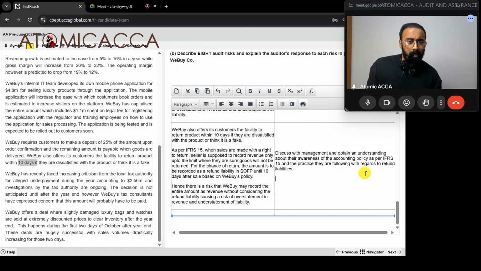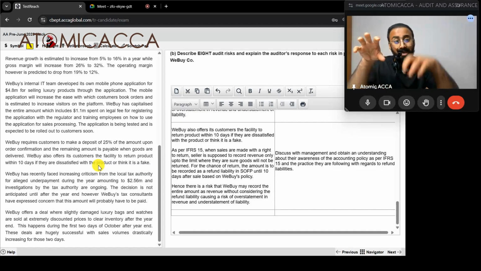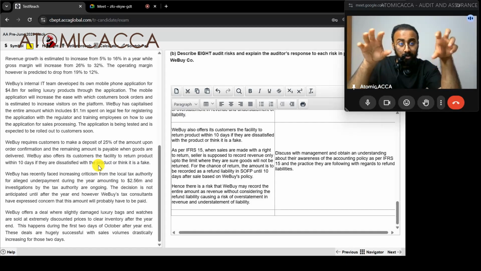So what will I do? For goods that they have sold, they are offering customers the facility, so probably it's for every sale. For a sample of sales orders that have not passed beyond 10 days, obtain a breakdown of the amount of revenue they have recorded and the refund liability they have recorded.